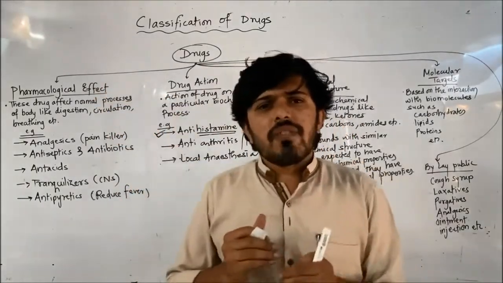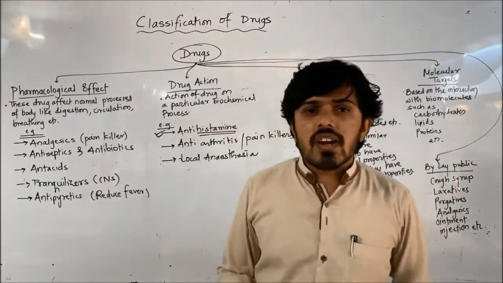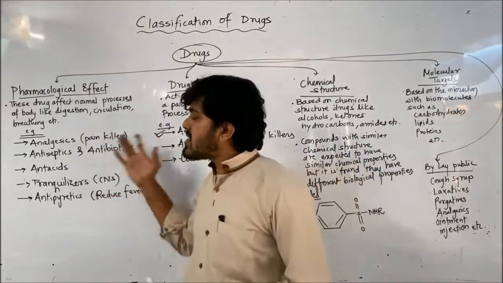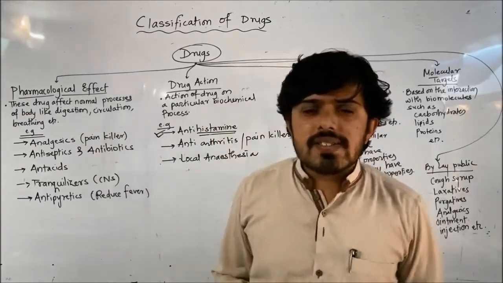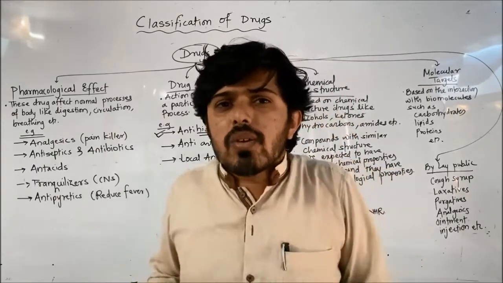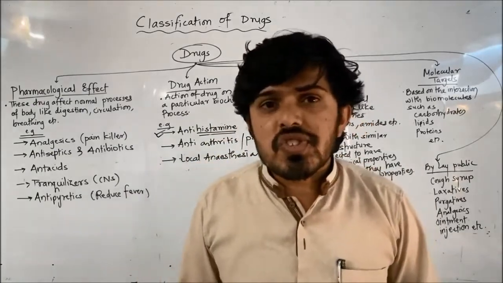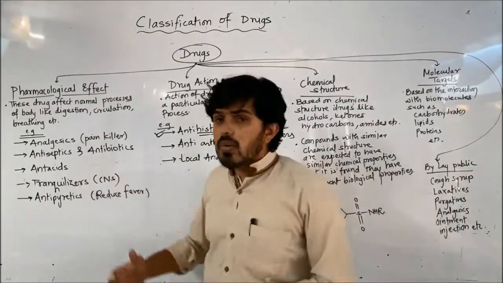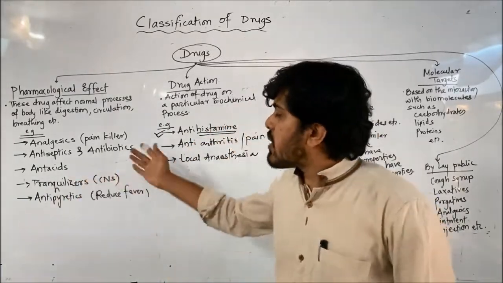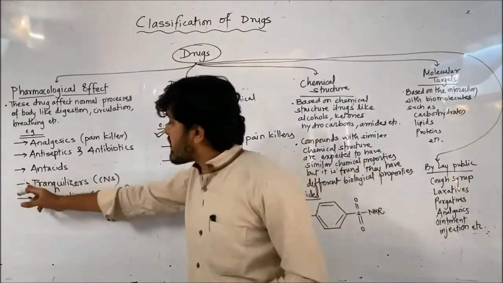Now this pharmacological effect can be further classified. I am just mentioning examples here, like analgesics. Analgesics are the medicines or drugs which kill the pain, hence they are commonly called painkillers. Antiseptics and antibiotics kill the microbes or stop the growth of microorganisms, that is bacteria and all. Then antacids maintain the pH of our digestive system; they reduce the acidity. Tranquilizers act on the central nervous system to produce a calming or sleeping effect. Sleeping pills will come under this. The drugs which act on or alter the central nervous system directly will be classified under tranquilizers.